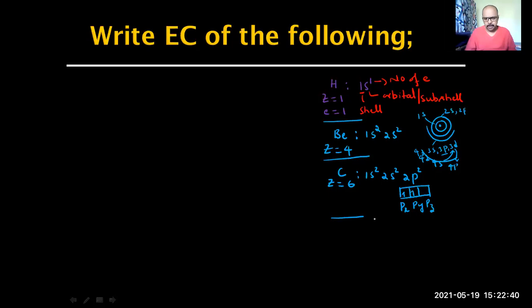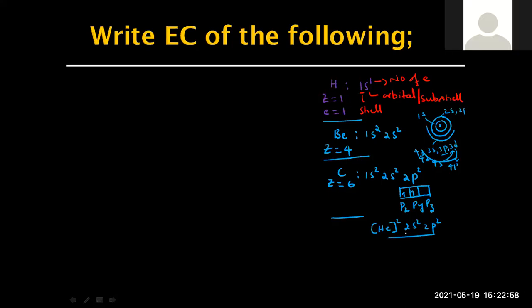Now, one of you has given the electronic configuration like this: [He] 2s2, 2p2. Is it wrong writing like this or correct? Correct, sir. Correct. Now, inner core electrons are compared to the nearest noble gas, that is helium. But the problem is, writing 1s2 is easy, or writing square bracket He is easy?